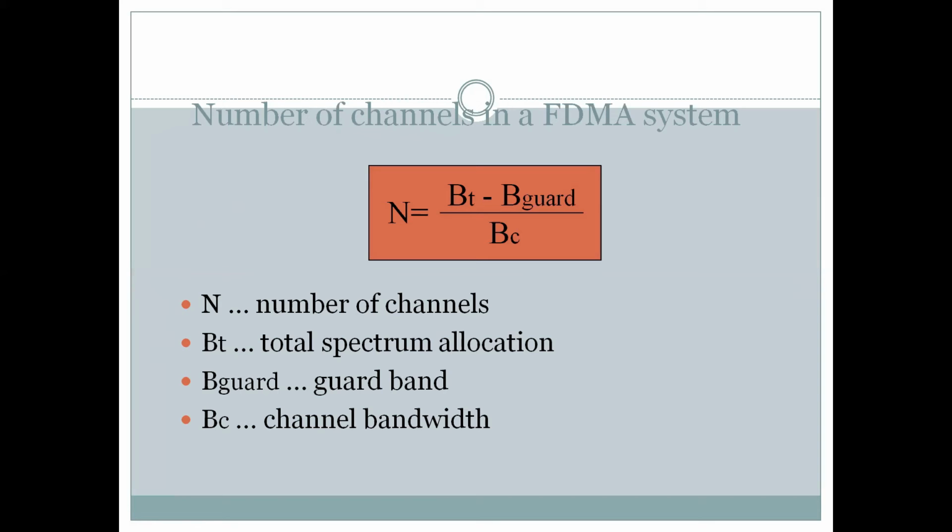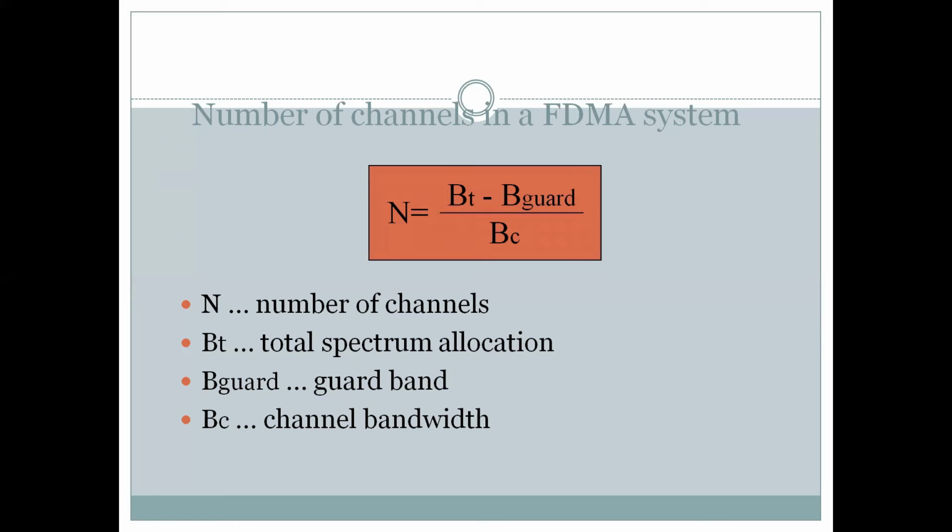The number of channels in an FDMA system depends upon total spectrum allocation, which is indicated in this relation using the term B subscript T. There is another term, B subscript guard, which is the guard band, and the channel bandwidth is B subscript C. There is a direct linear relation between the number of channels in an FDMA system and these three quantities related to the spectrum: total spectrum allocation, subtracted by the guard band, and divided by the channel bandwidth.